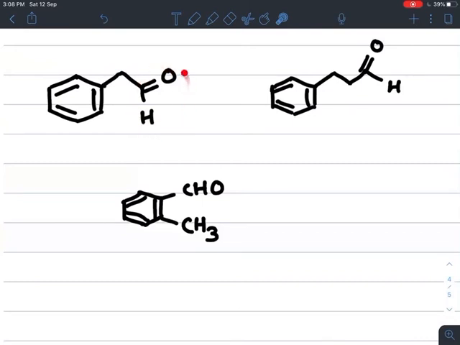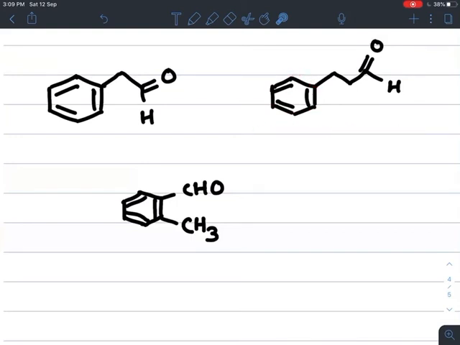So this CHO group is not directly attached to the carbon which is part of the aromatic ring, and therefore this is an aliphatic aldehyde. See here in this example, now you tell me which type of aldehyde it is. This CHO group is directly attached to this carbon, but it is not directly attached to the carbon which is part of this aromatic ring, and hence this is an aliphatic aldehyde.